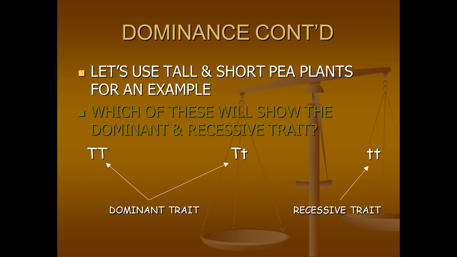If you guessed that these two would show the dominant trait, you're correct. This one shows the recessive trait. The law of dominance says that if there is a capital letter present, that will show the dominant trait. Only when there are two recessive alleles present in the offspring will the recessive trait be shown.